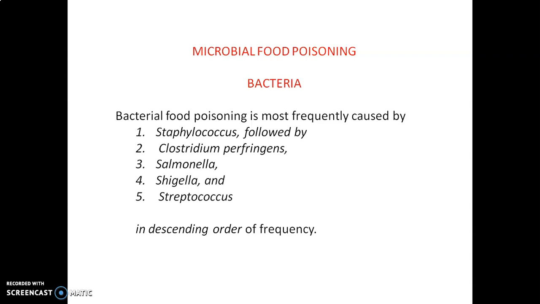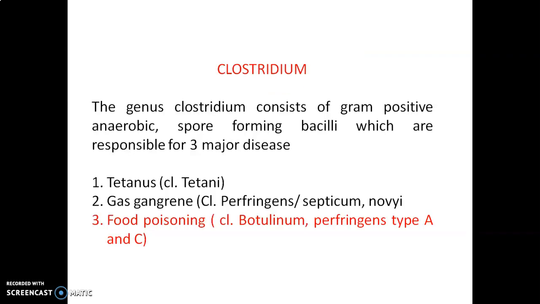Examples include Staphylococcus, Clostridium perfringens, Salmonella, Shigella and Streptococcus. Let us take an example of some bacteria and try to understand the mode of transmission. Let us take the example of Clostridium. Very commonly we come across food poisoning by Clostridium species. The genus Clostridium consists of gram-positive anaerobic spore-forming bacilli which are responsible for three major diseases, like tetanus.